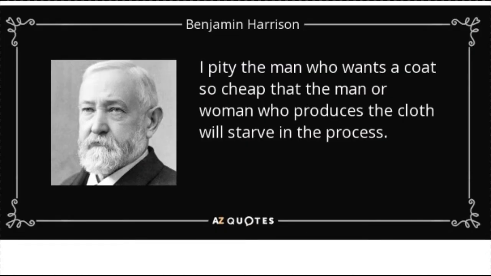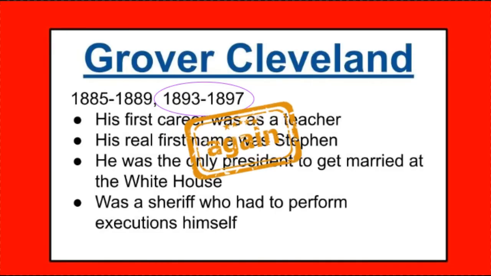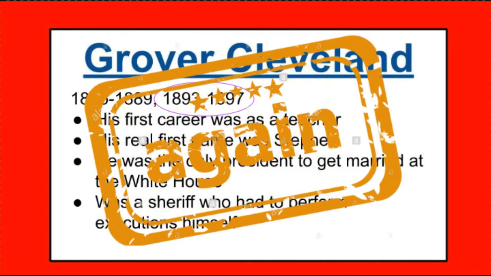He lost his re-election campaign to Grover Cleveland, and shortly thereafter his wife died. Harrison went back to Indianapolis. At age 62, he married his late wife's niece and had a child with her. Yes, this is the time period where we have Grover Cleveland's second term.